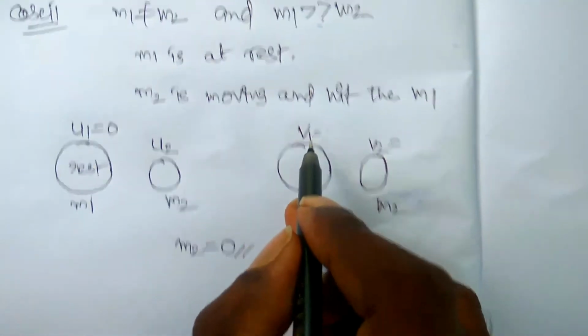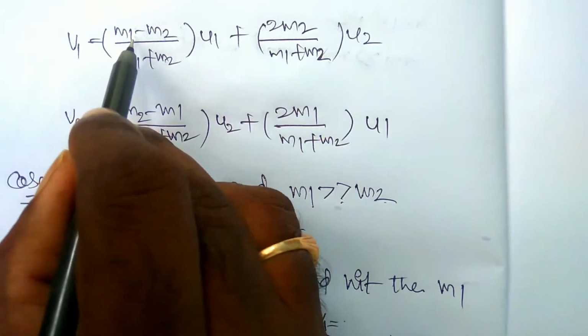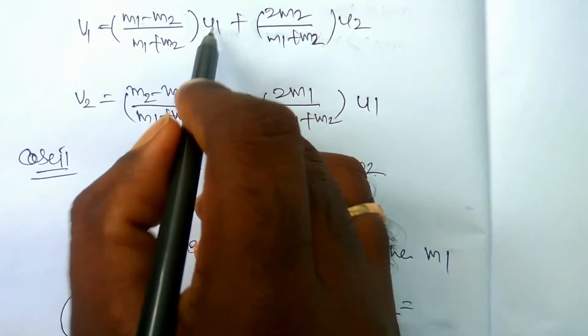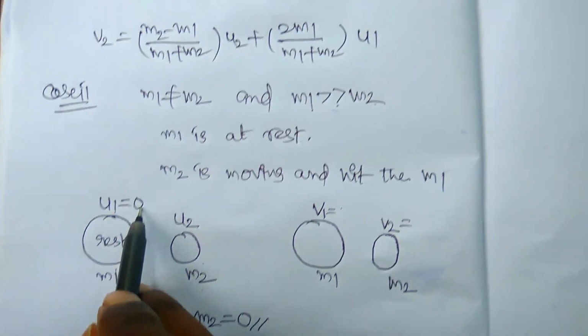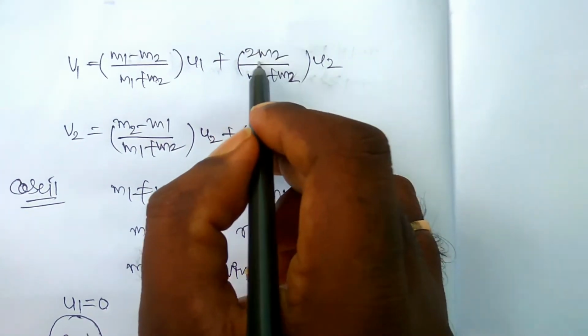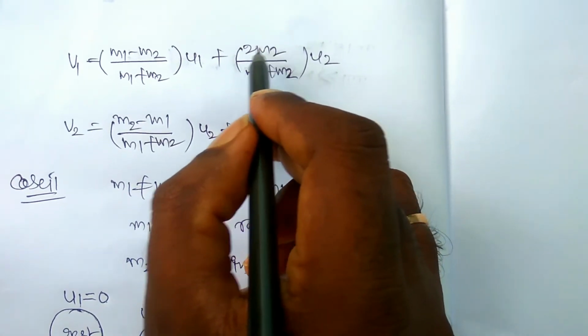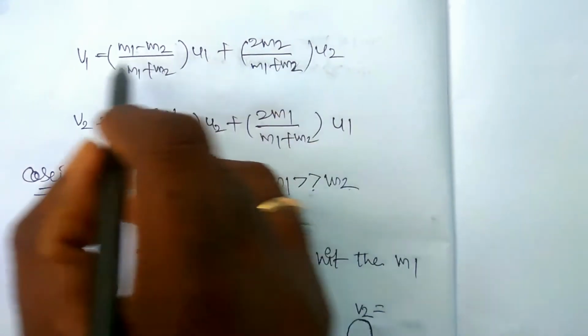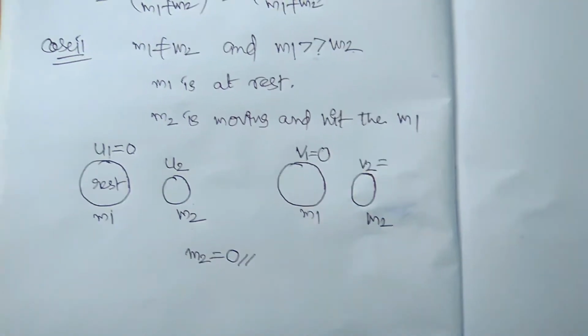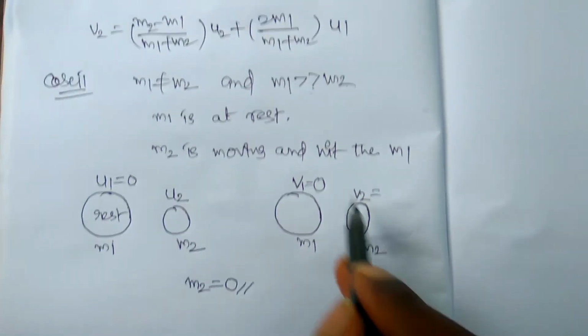Therefore, what is v1? v1 is (m1 minus m2) into u1. So u1 is already equal to 0, therefore this term will be 0, plus 2m2 into u2. m2 is neglected, it can be taken as 0. Something into 0 is 0. So the total v1 is equal to 0. And what is v2?